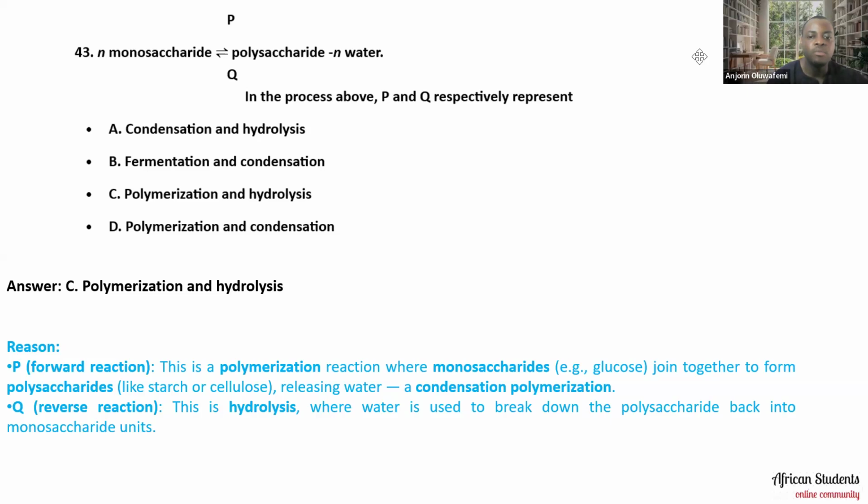Okay, so we'll move along now to the next one, question number 44, that says the functional groups present in the compound above are, what are the functional groups that we can say are present in this compound? A, alkenes and halo group, B, hydroxyl and chloro group, C, alkenes and chloro group, and D, hydroxyl and halo group. So the answer to this one is actually D, hydroxyl and halo group.